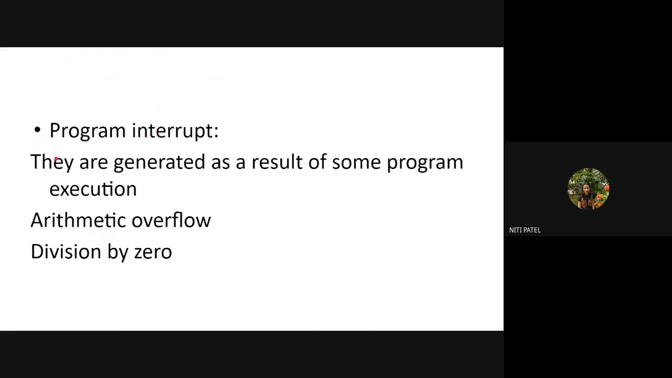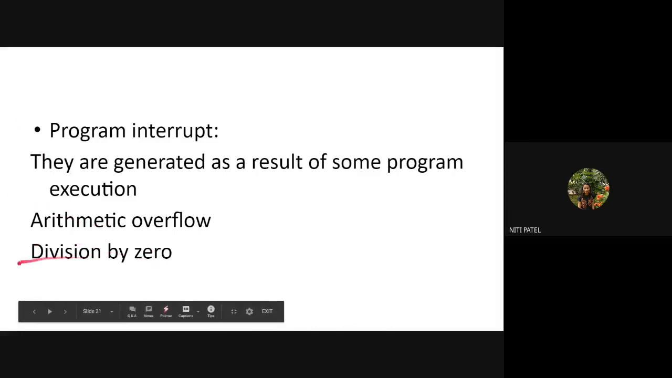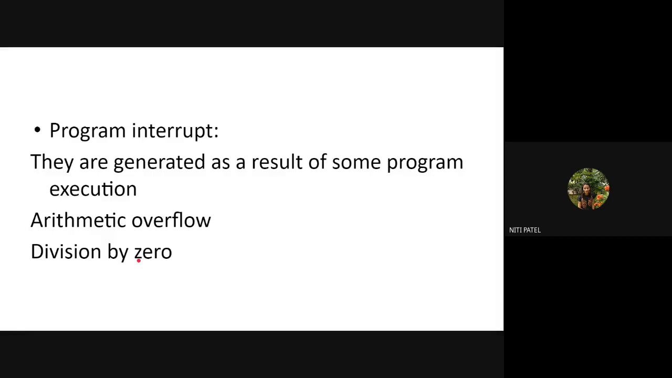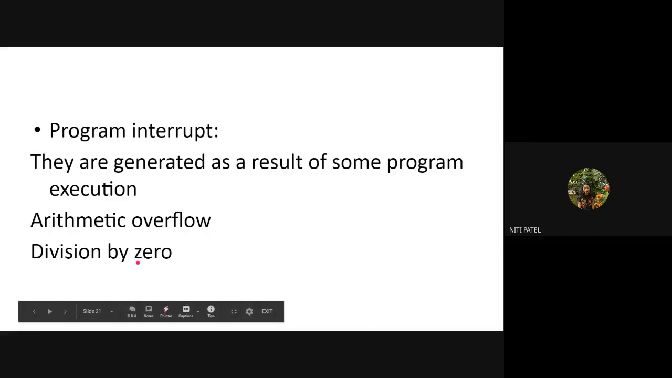Why is it a program interrupt? Because it is generated during the execution of the program, because of the result of that particular execution of the program. Now, the second type of program error may be division by zero. Now you might have studied this in Java, that is division by zero. Whenever I try to divide any number by zero, your system gives me an error. So that type of error is considered to be a program interrupt.